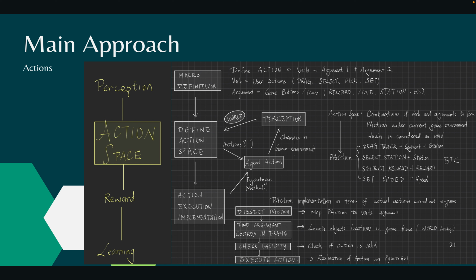And then after we have defined the action space, we'll return the actions to the agent action, which will do an action, of course, and then the game will change because the agent did something, and the agent has to perceive again, and then creates a new world variable, and then passes that back to action space to recreate a whole new action space for that world. And then for actual action execution implementation, we'll first dissect PA action, find argument coordinates in the frame, do a final check on whether this action is valid, and then perform actions by PyAutoGUI.